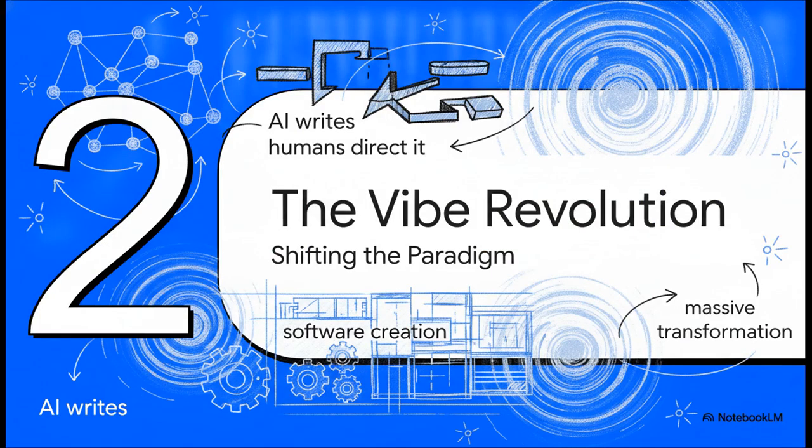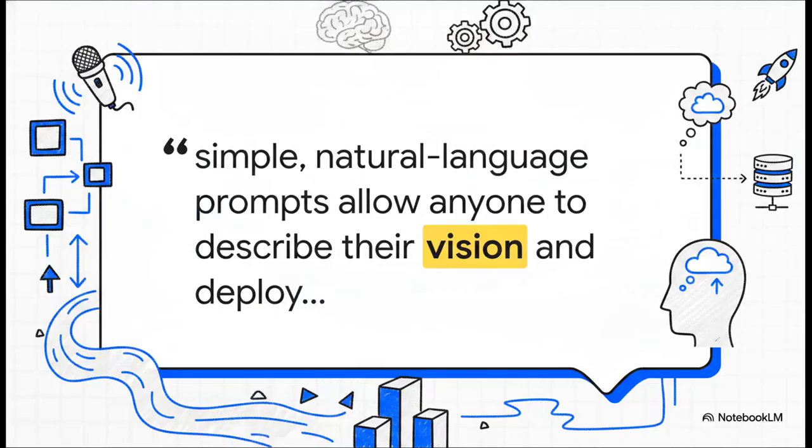Moving on to Section 2, the vibe coding revolution and shifting the paradigm. Now that we know how the AI writes, let's shift our focus to how we, as humans, actually direct it, because the way we create software is undergoing a massive transformation. A fantastic quote from Google Cloud really hits the nail on the head here, pointing out that simple, natural language prompts allow anyone to describe their vision and deploy fully functioning web applications to production in minutes.